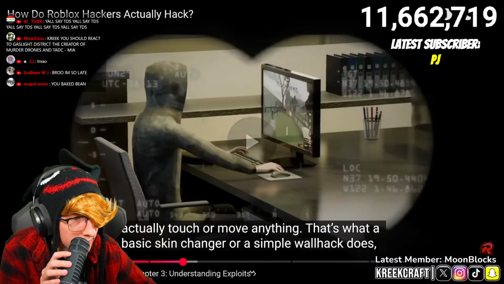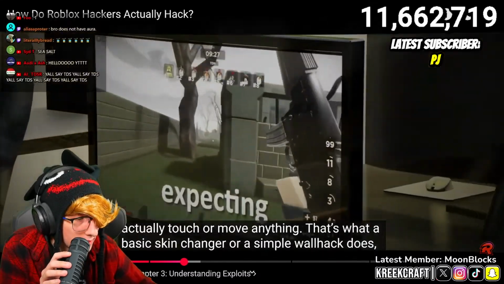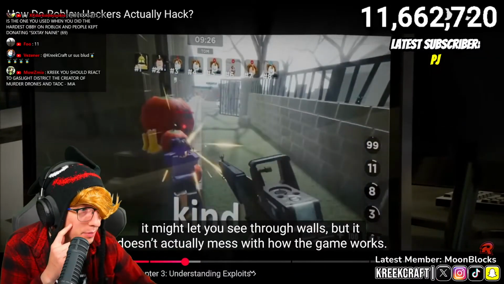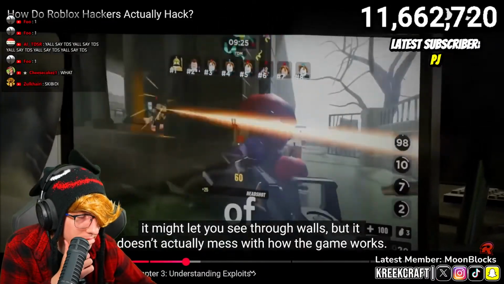That's what a basic skin changer or a simple wall hack does. It might let you see through walls, but it doesn't actually mess with how the game works. I hate people that use that.